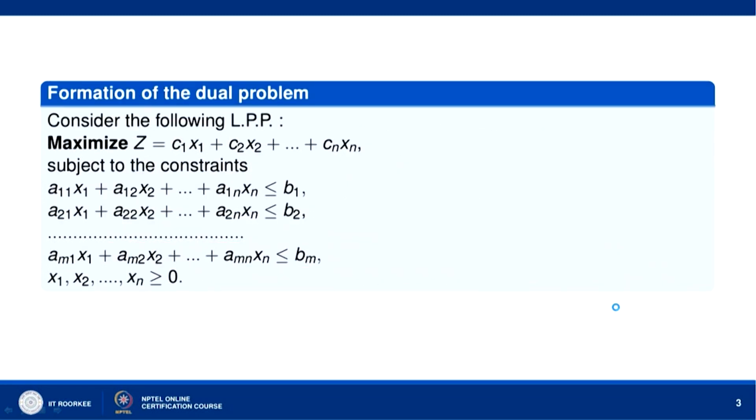Now, let us consider the following LPP: maximize z equal to c1 x1 plus c2 x2 and so on c_n x_n subject to these m constraints: a11 x1 plus a12 x2 and so on a1n x_n less than or equal to b1, a21 x1 plus a22 x2 and so on a2n x_n less than or equal to b2, and then the mth constraint a_m1 x1 plus a_m2 x2 and so on a_mn x_n less than or equal to b_m. x1, x2, x_n are all non-negative.